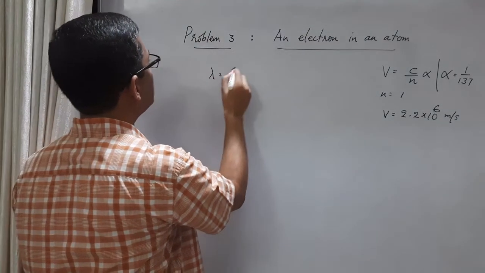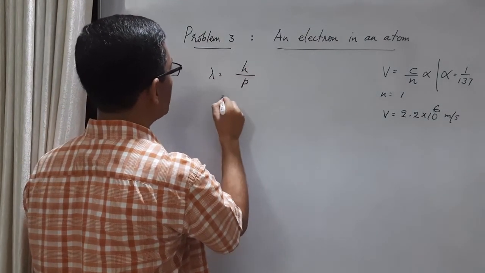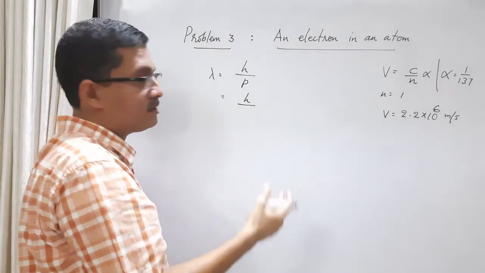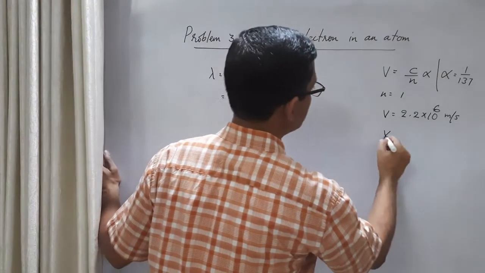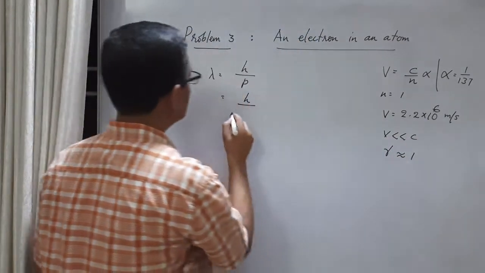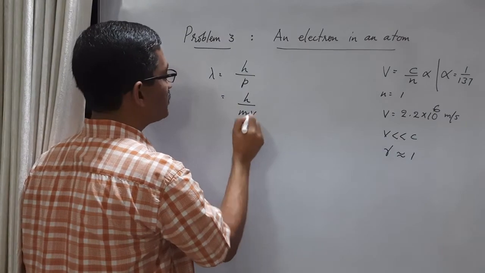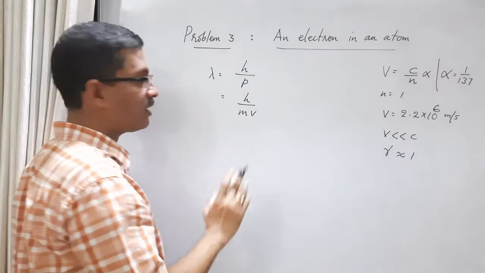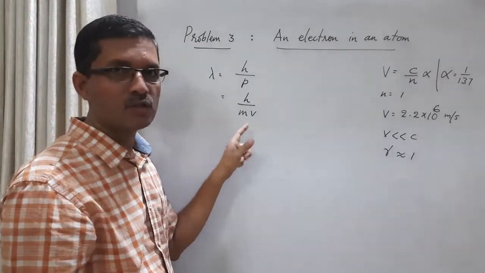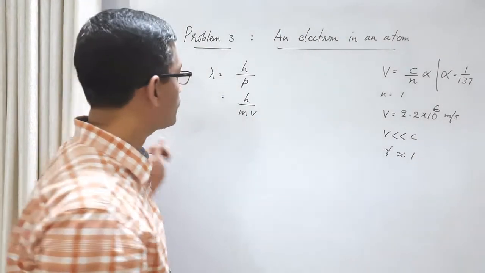So, what is lambda? h by p, and instead of p, I can write h by mv. Here v is very small compared to c, so gamma is nearly 1. So momentum I can write as mv instead of gamma times mv, where m is the rest mass of the electron.